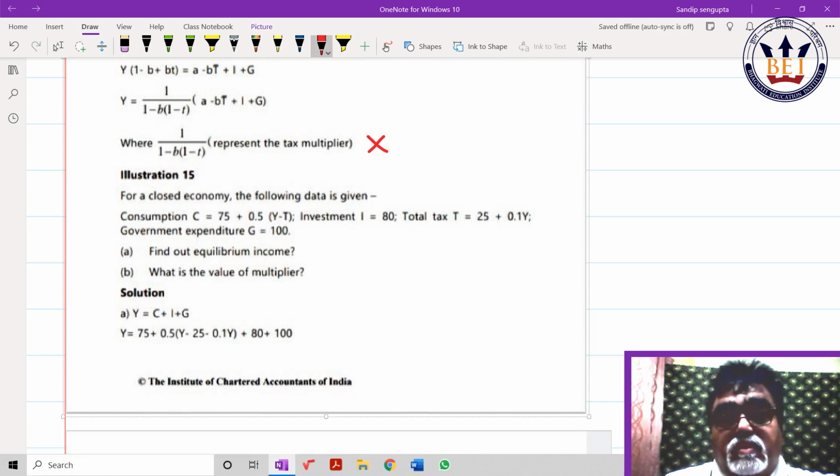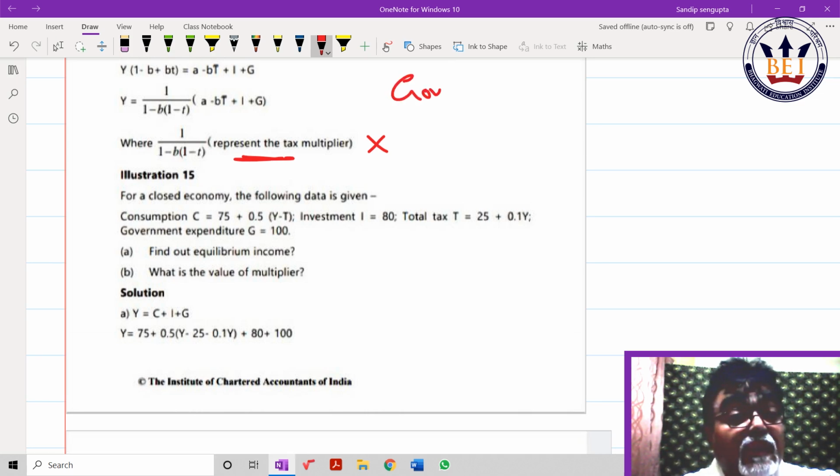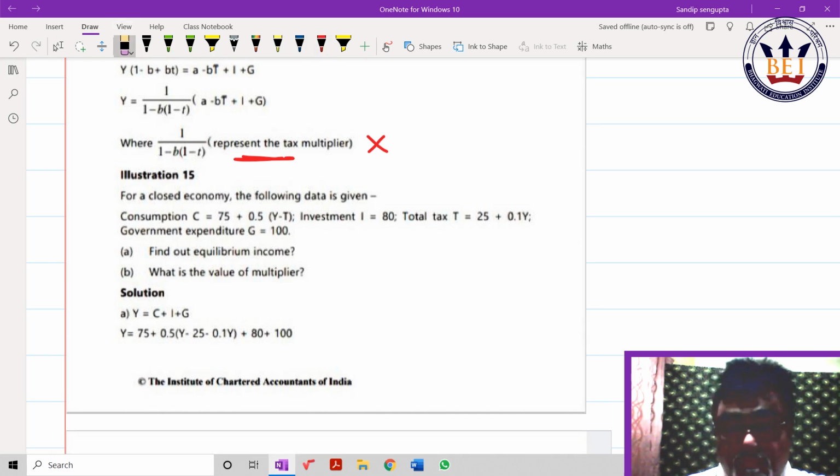Those who are serious know that as government expenditure increases, money supply increases, the government puts money into the economy. As tax increases, money supply would decrease, right? The tax multiplier should not be positive. It should be negative always. Careful. I'll show you this in fiscal policy, tax multipliers. There, I'll show you that.